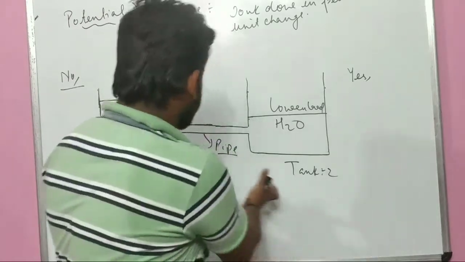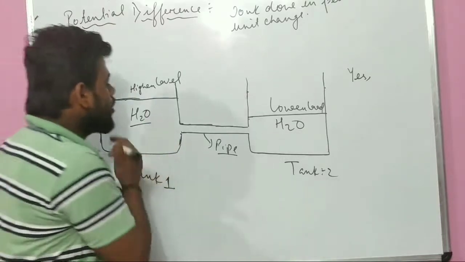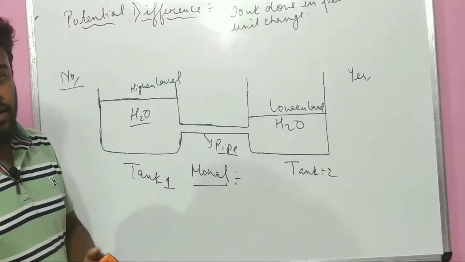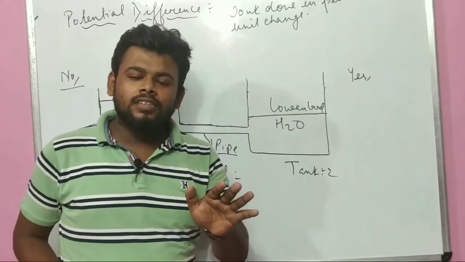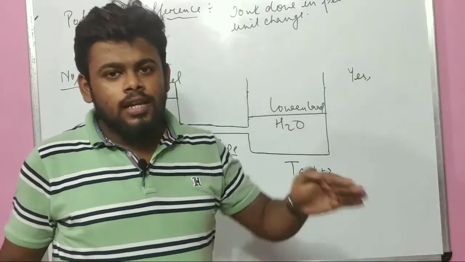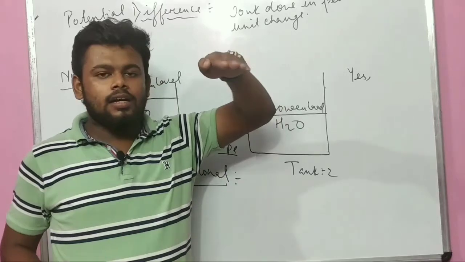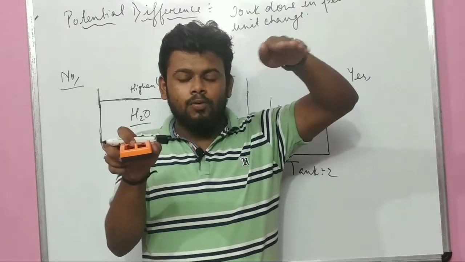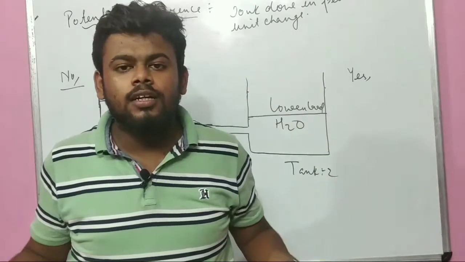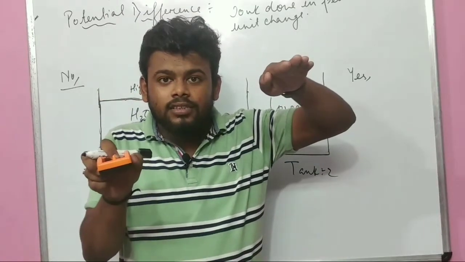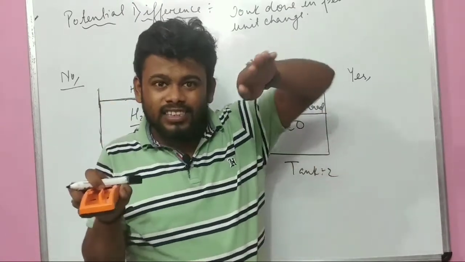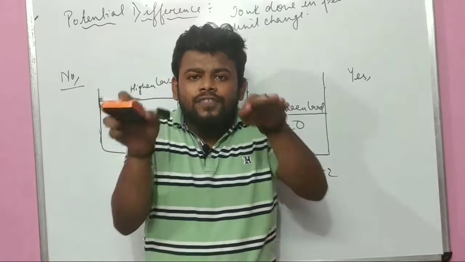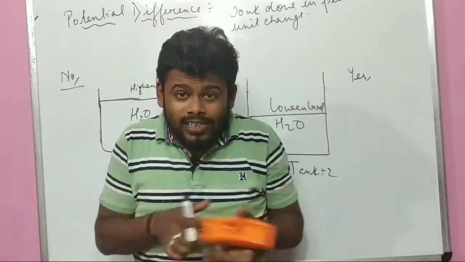You might be saying, sir, what does it mean? Tell us the logic. The moral we got from here is, if there is no difference, nothing can flow. Say this is tank 1 and this is tank 2. Water can pass from tank 1 to tank 2. Why? Because there is a higher level and a lower level, so there is a difference. That is the reason water can flow from tank 1 to tank 2. If there is no difference, can water flow? No.